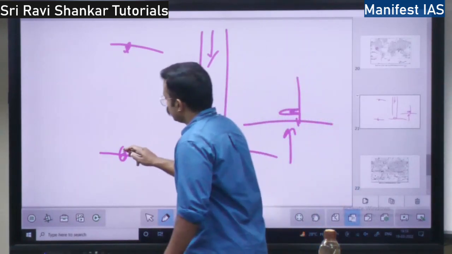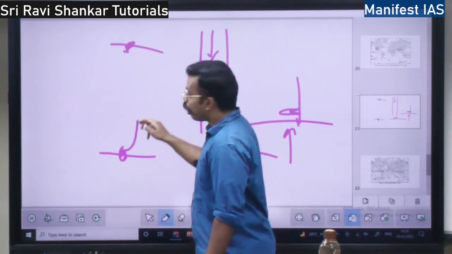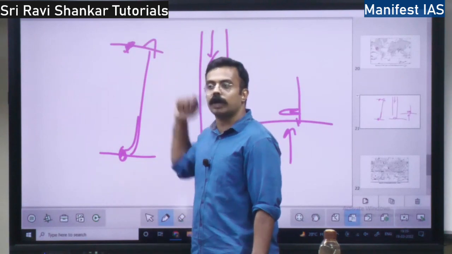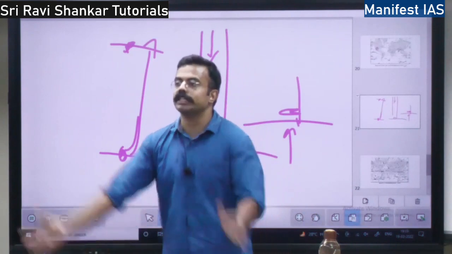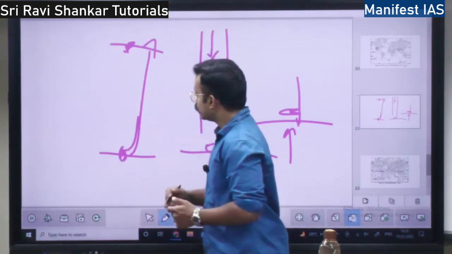Here pressure is higher, here pressure is lower. So all the air should move upward from higher pressure to lower pressure. If that is the case, all the air on the earth should disappear into space. But why doesn't it happen?